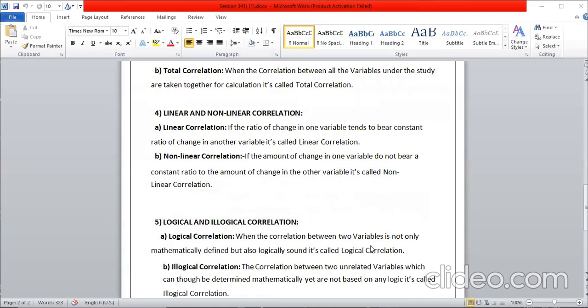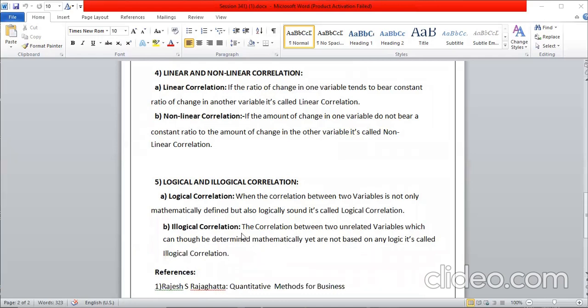But however, it is unfair if the determination you get is not according to the present situation, or it is not showing the correct picture. If it is showing the correct picture, it is logical. What the mathematical value is, and in practice also you are getting the same one, it is called logical correlation.